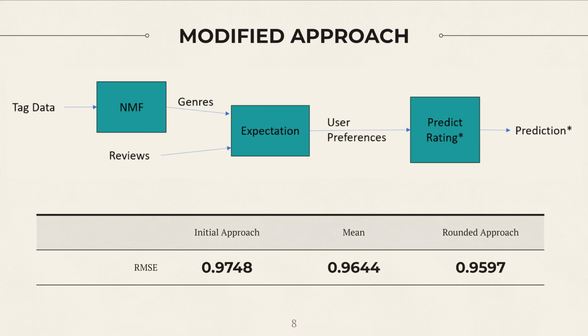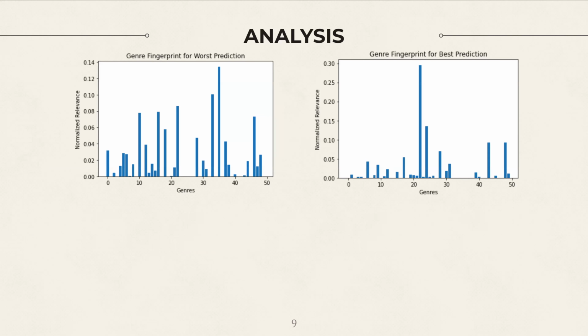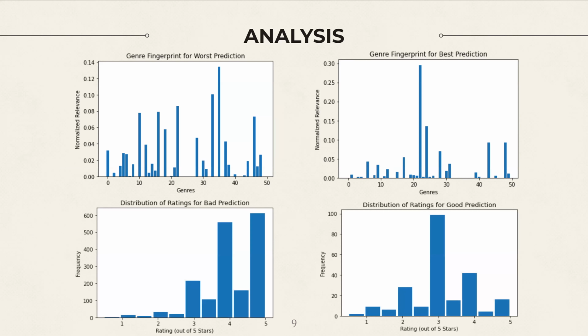To gain further insight, we will investigate the ways that our system was successful and unsuccessful. So we looked at a bad prediction where our system predicted 4.5 stars and the reviewer rated the movie 0.5 stars, as well as a good prediction where the system matched the reviewer's rating of 3 stars. From the results, we observed that the least accurate prediction had a wider distribution of genres, and also that the reviewer's rating was farther from the mean. We can thus partially attribute the inaccuracy in our system to not being able to classify the movie into a primary genre well, and also any other miscellaneous errors, like what if the reviewer was just having a bad day?